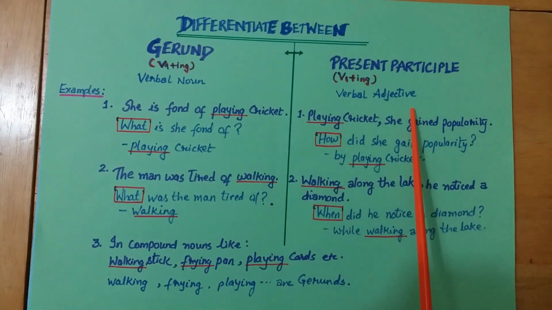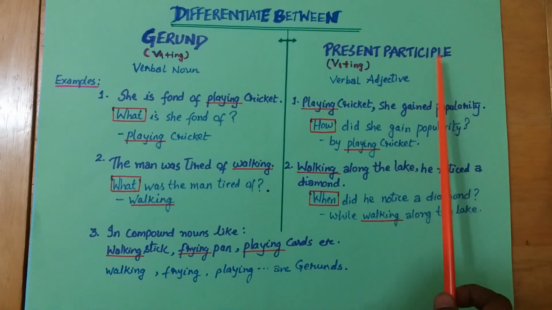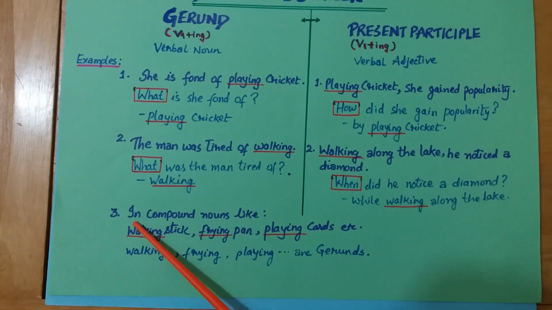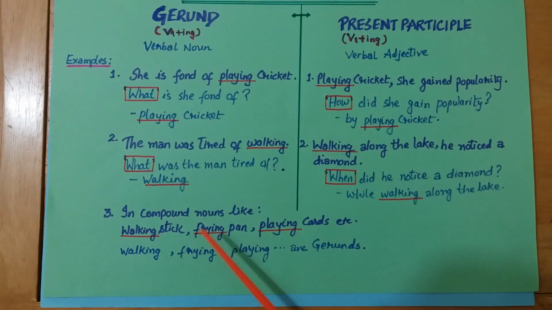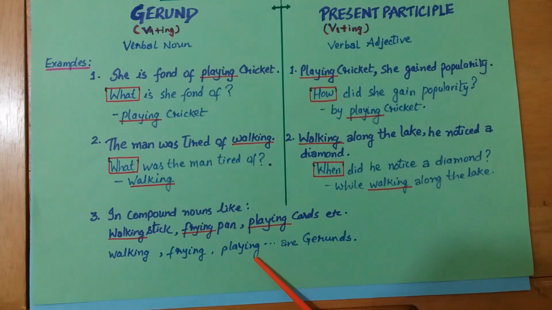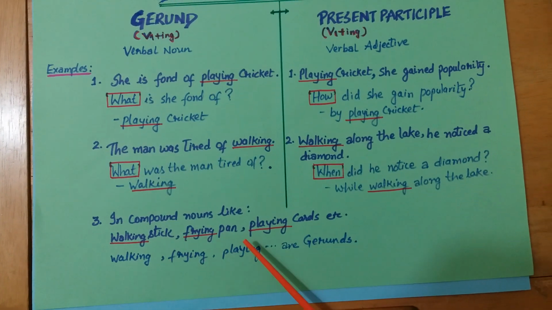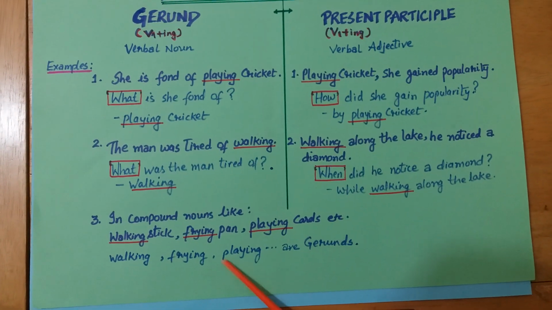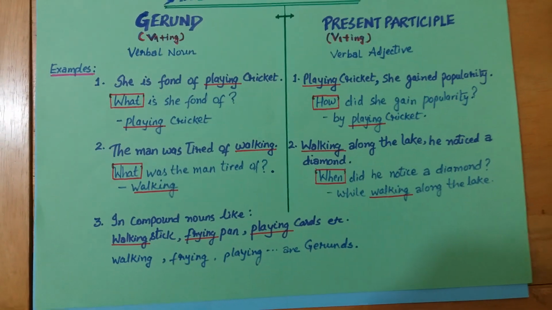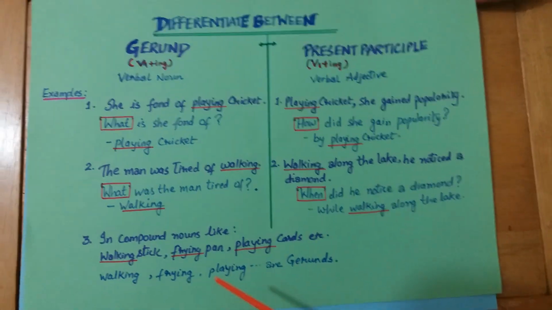So verbal adjective is the answer of how and when. So it is present participle. Another case is compound nouns like walking stick, frying pan, playing cards, etc. Walking, frying, playing are gerunds and they are qualifying these nouns stick, pan and cards respectively. Okay, so these are the gerunds placed before nouns. So this is how we can differentiate between gerunds and present participle.